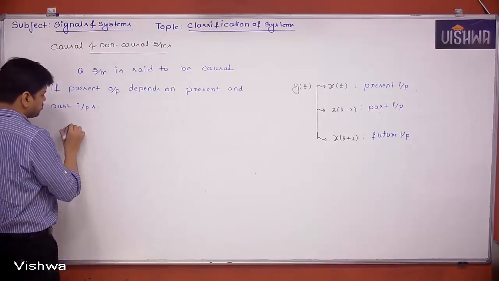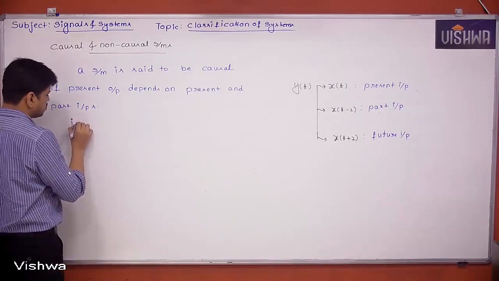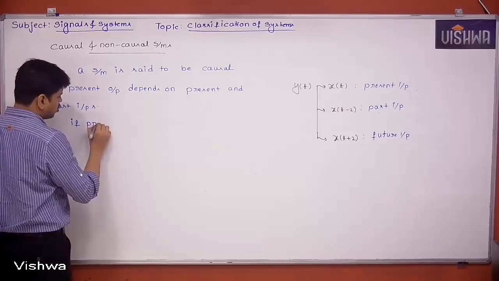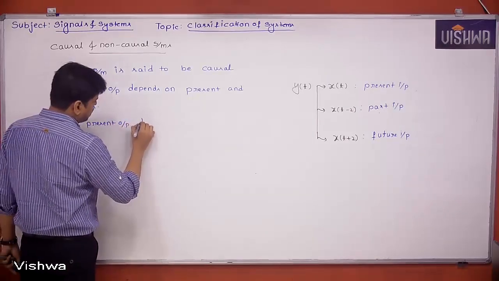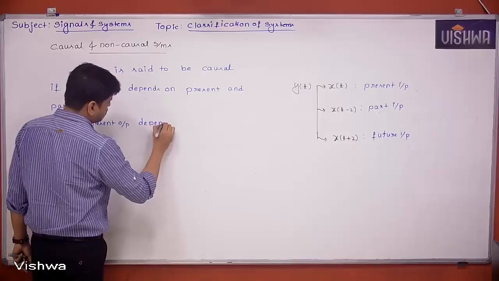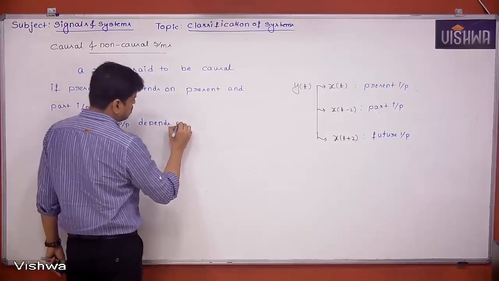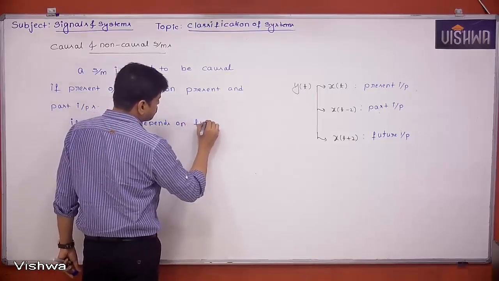A system is non-causal if the present output depends on future inputs.